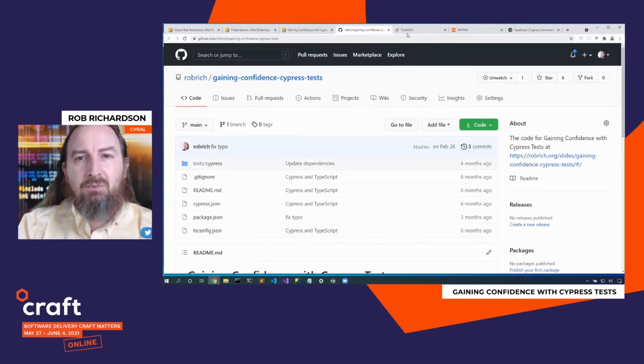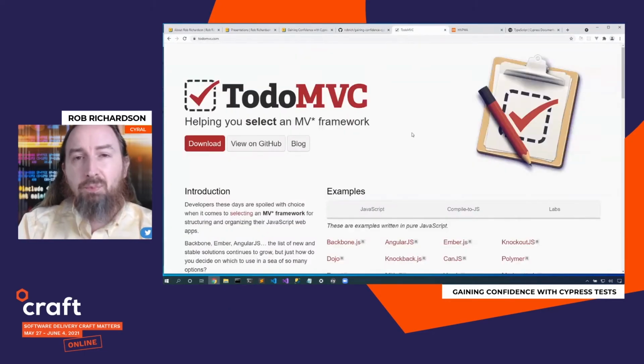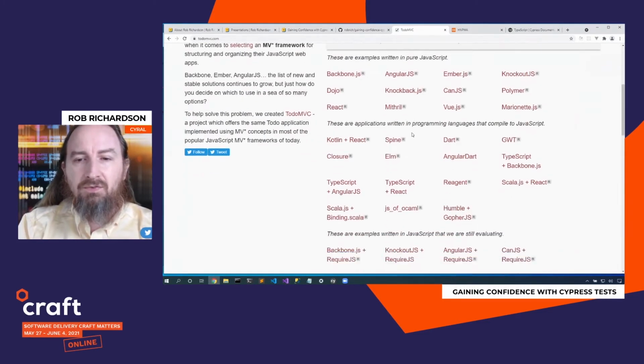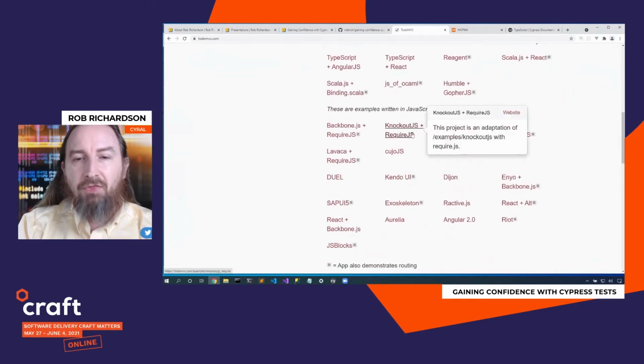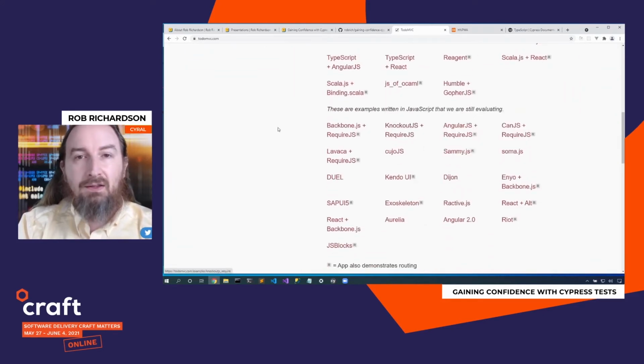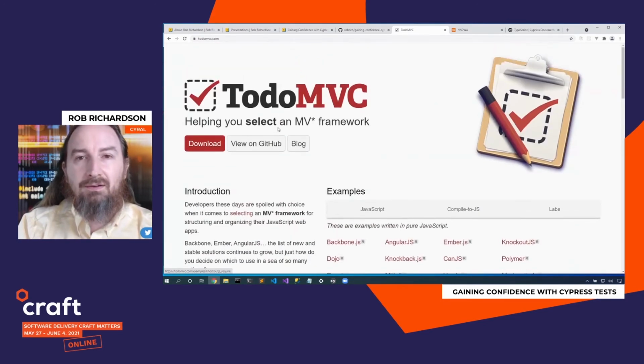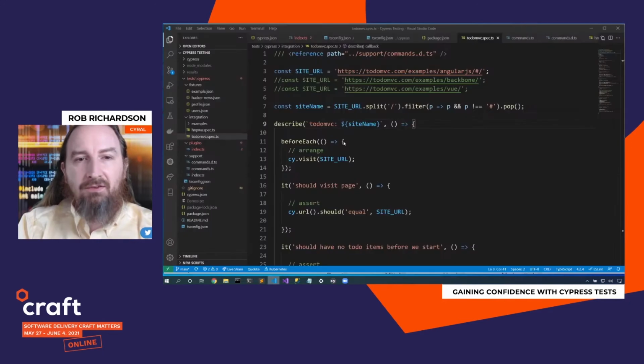To-do MVC is a smidge dated now, but the goal of this project is to create an MVC app in lots of different frameworks. So the theory is if you're given a CSS file and an HTML file, build a SPA in that framework. Here in the test, I could switch this to use AngularJS or Backbone or Vue, or we could flip over to React or Angular. And I just uncomment this to get a new site. So before each, I'll go visit that site.